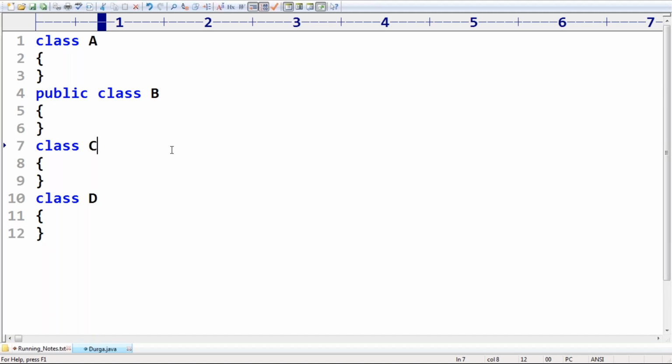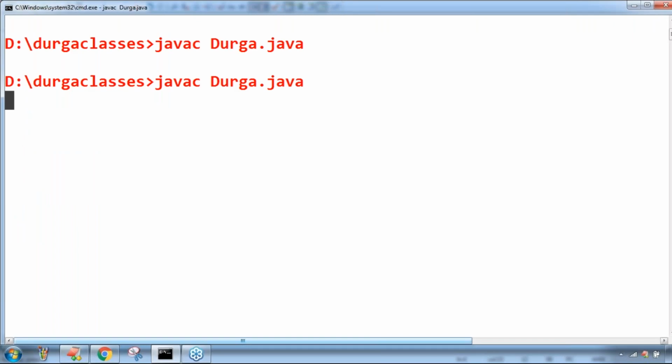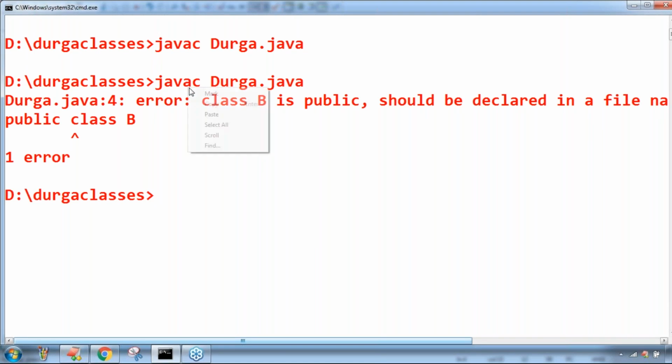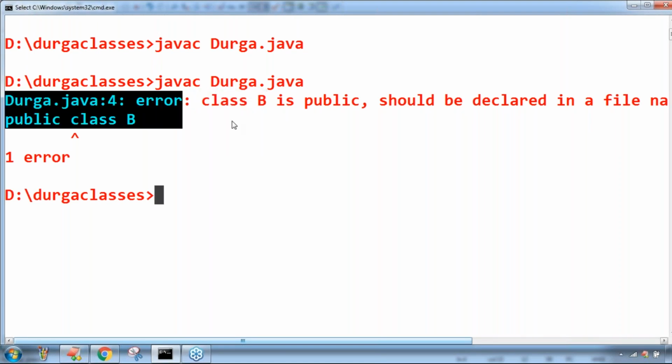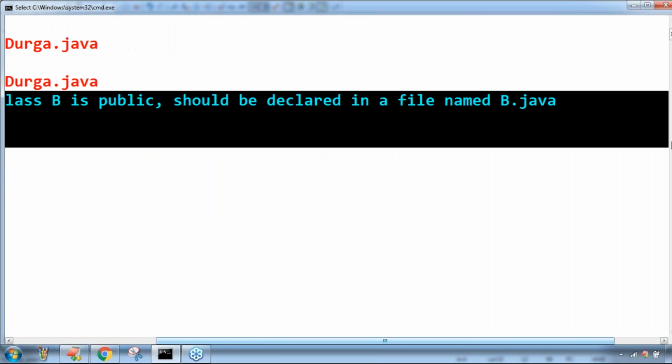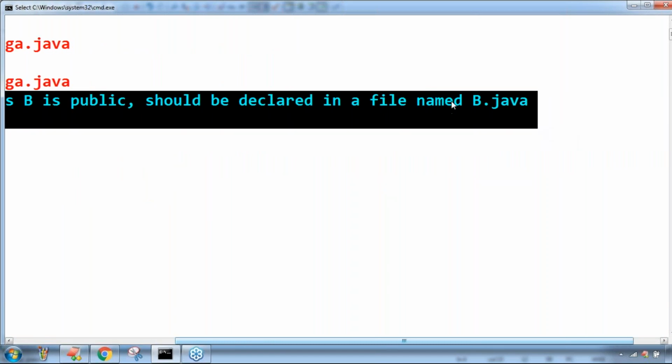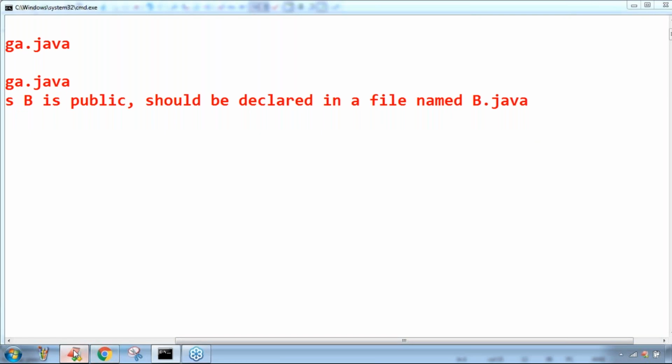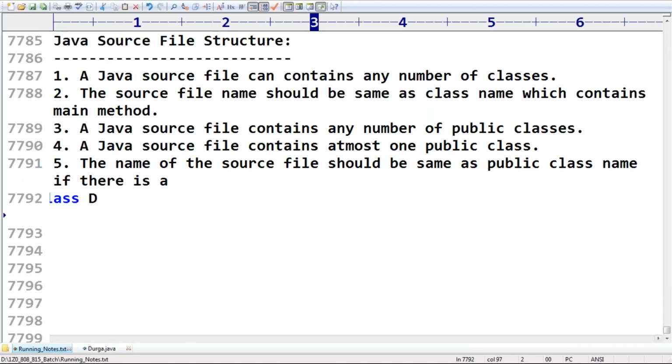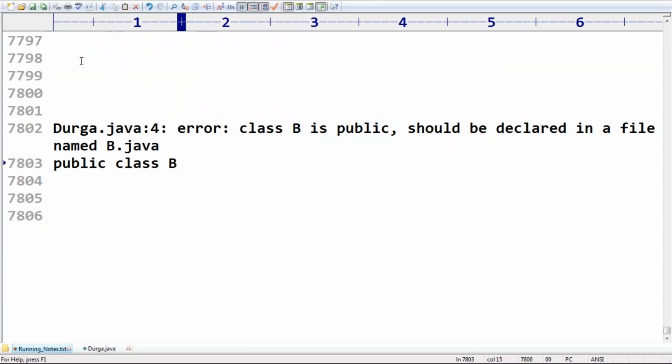This one is 100% invalid. Immediately we are going to get a compile error. The public class name should be the same as the source file name, but here there is a problem. The error says: class B is public, should be declared in a file named b.java. The compiler is clearly telling us.